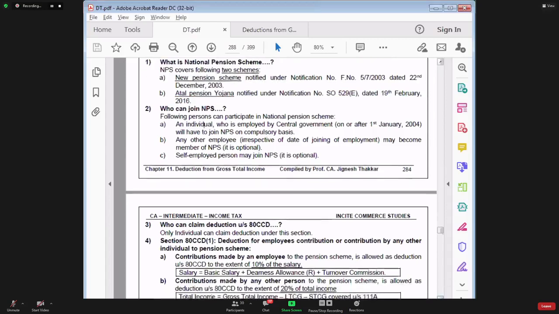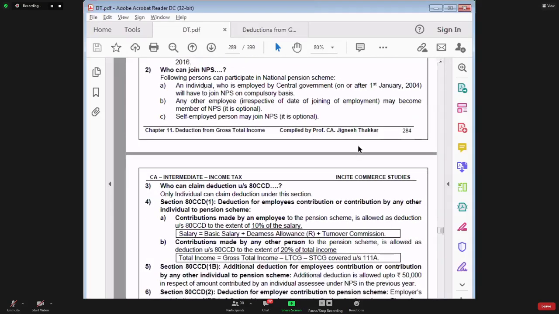Who can join the pension scheme? For an individual who is a government employee, it is mandatory to participate in the pension scheme. So he has to contribute money mandatorily. It is not optional. But for any other employee, those doing private jobs, all those employees who are working in a private organization, in the private sector, participating in this pension scheme is not mandatory, it is optional.